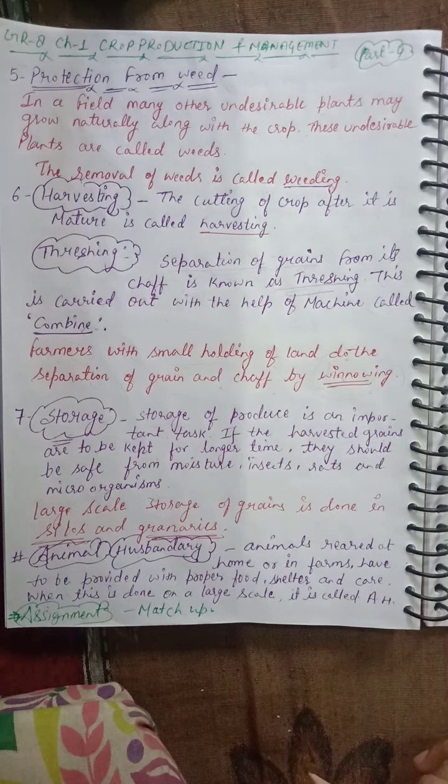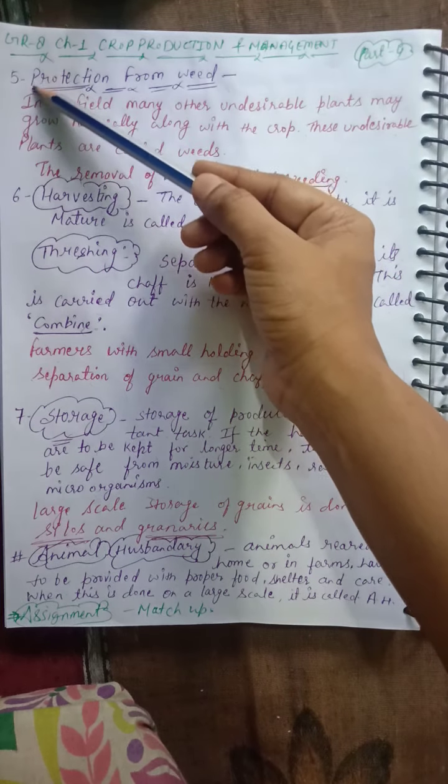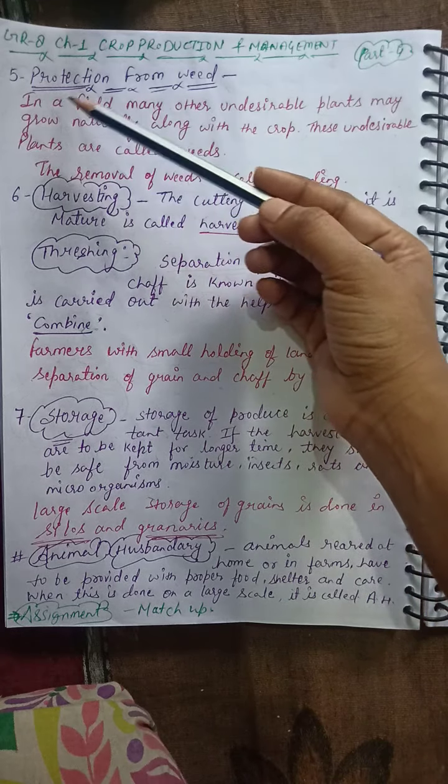Hello everyone. In our previous classes we have learned about agricultural practices: sowing, adding manure and fertilizers, and irrigation. Irrigation is of two types, the traditional method and the modern method, and the modern method is also of two types, the sprinkler system and the drip system. Now we will discuss protection from weed. It is our fifth point, protection from weed.